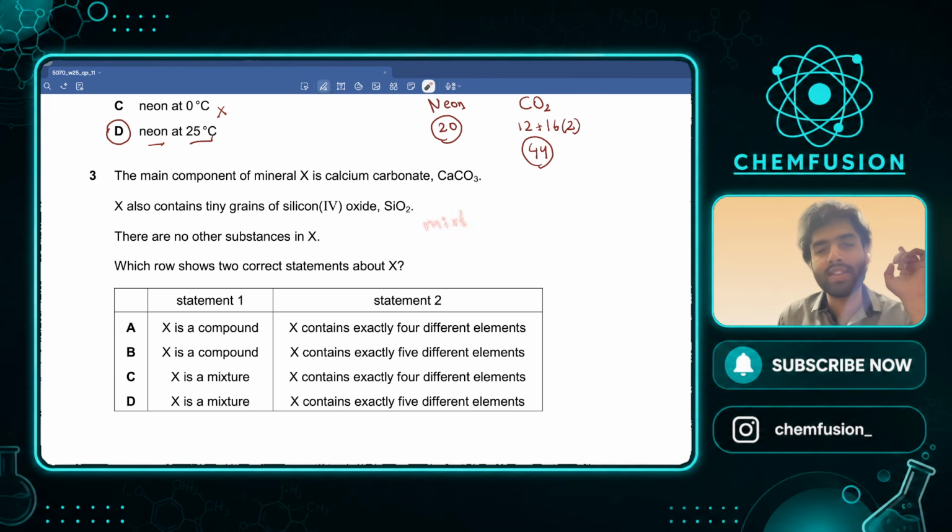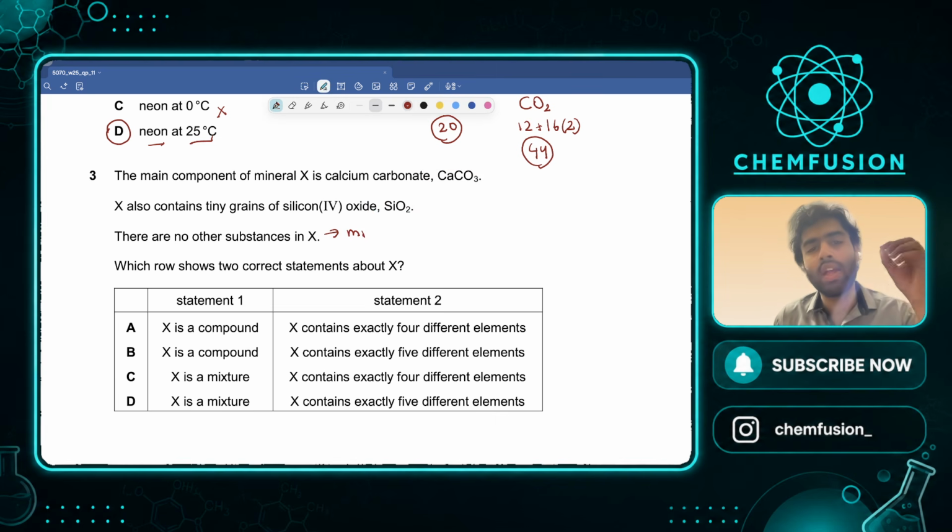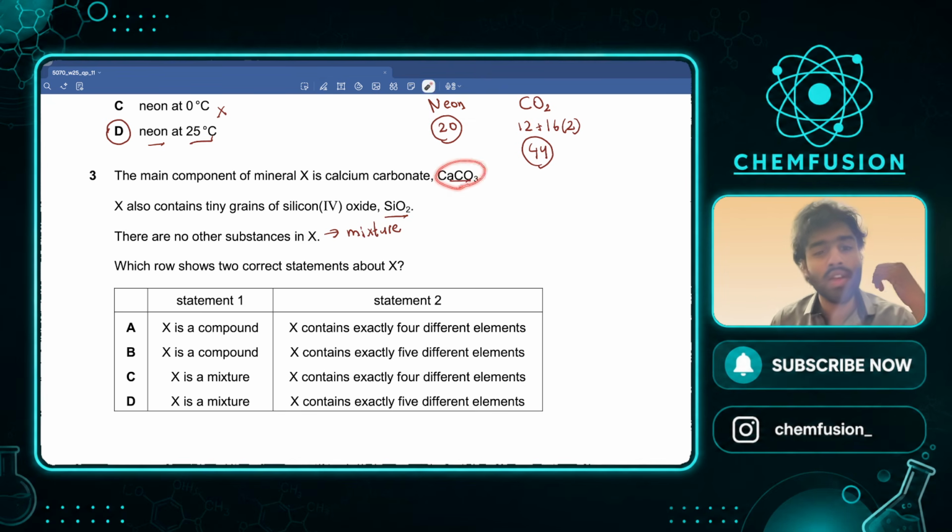One thing we know about X, that X is a mixture. It is not a compound. Akela calcium carbonate hota, we would have said it is a compound. Akela SiO2 hota, we would have said it is a compound. But it is a mixture of these two things. So X is a mixture. It is not a compound. So it has to be either C or D.